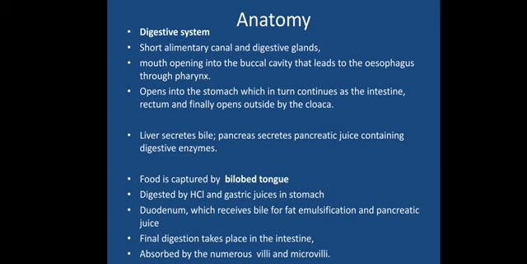The liver secretes bile. Bile is responsible for emulsification of fats. So fats are digested with the help of the bile juice secreted by the liver. The pancreas also secretes pancreatic juice containing digestive enzymes responsible for digestion of proteins, carbohydrates, nucleic acids, lipids, etc. The main digestion takes place in the intestine region. Food is captured by the bilobed tongue, as I told you.